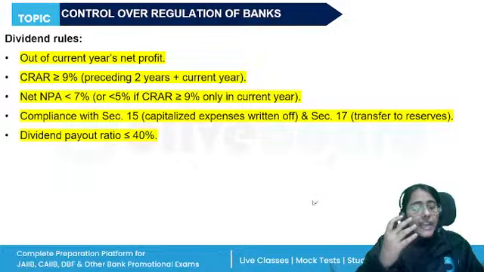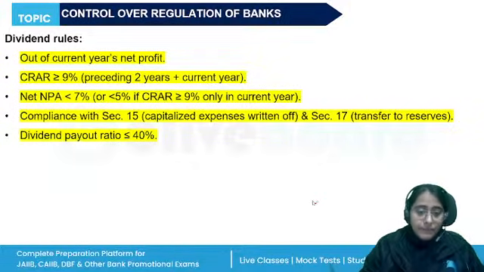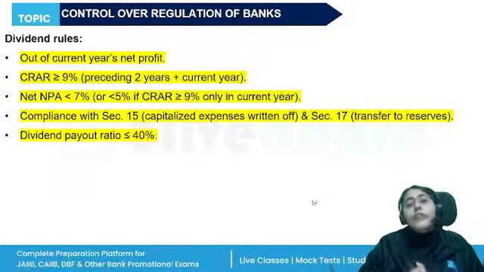Similarly, if the bank wants to pay dividend as per the RBI rules, before declaring dividend, certain requirements have to be fulfilled. First, the proposed dividend will be payable out of the current year's net profit only.